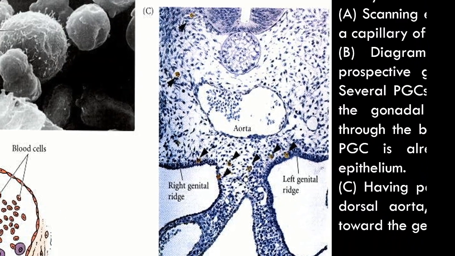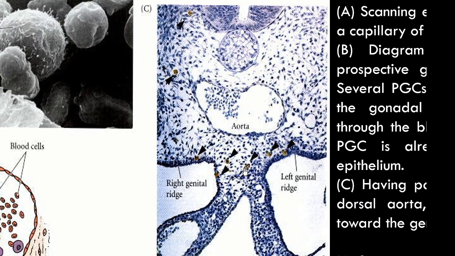If we look at the actual picture of the slide, here you can see this is the aorta or the blood vessel. These are the blood cells, and all the PGCs are marked with black arrows. So these are the PGCs. They have left the blood vessel and are going towards the right genital ridge or the left genital ridge through the mesenchyme. So they are migrating through this.